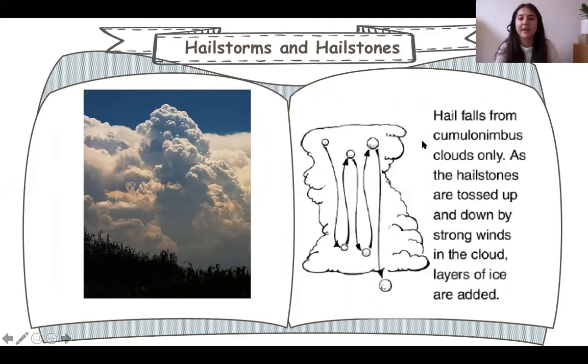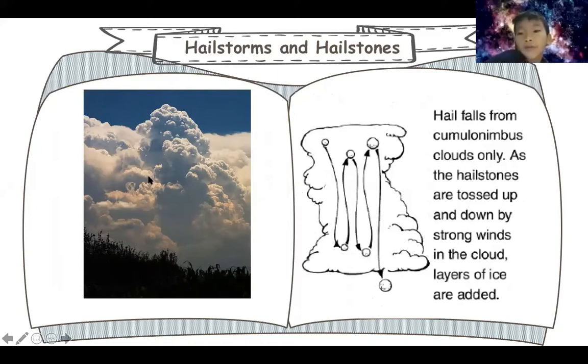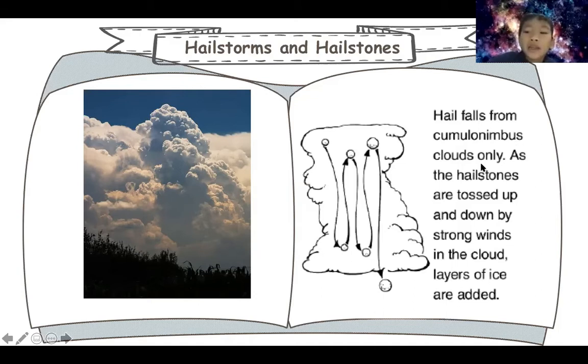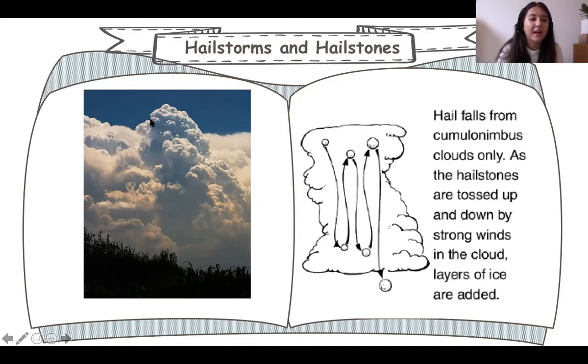Thailam, go ahead. Hail falls from cumulonimbus. So this is cumulonimbus. Good. Cloudy. As the hailstones are tossed up and down by strong wind in the cloud, layers of ice are added. Very good. Well done. Lovely work, Thailam.